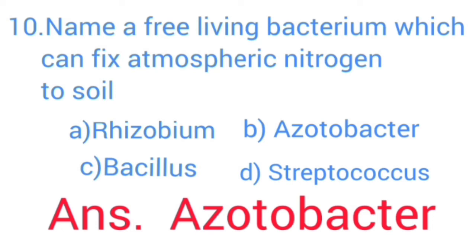Options: A. Rhizobium, B. Acetobacter, C. Bacillus, D. Streptococcus. Answer: Acetobacter.